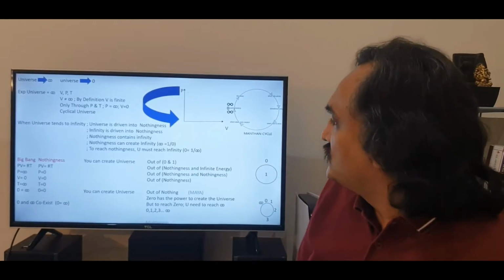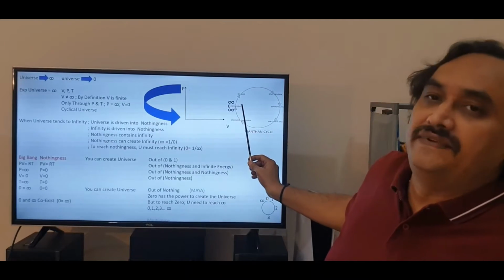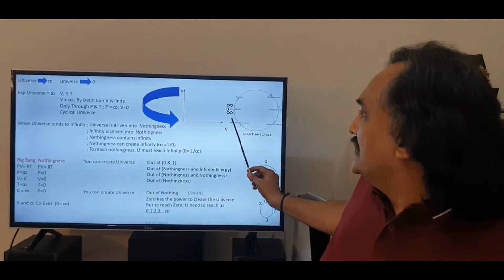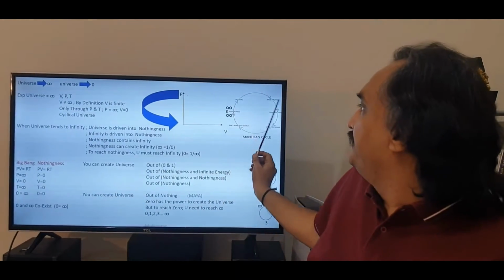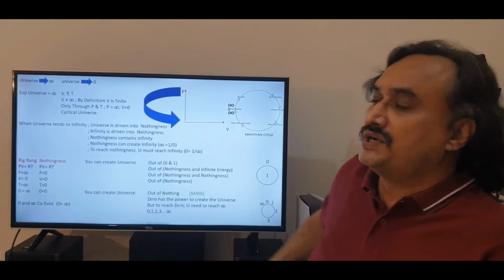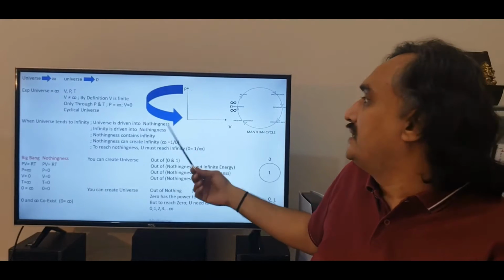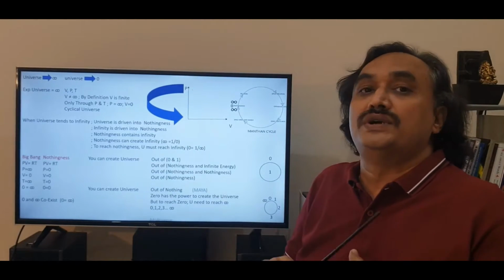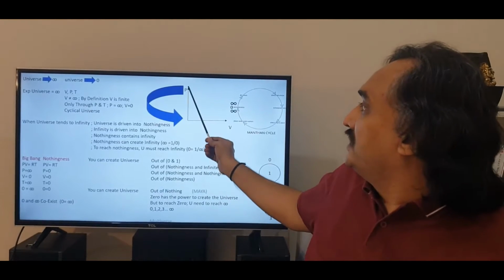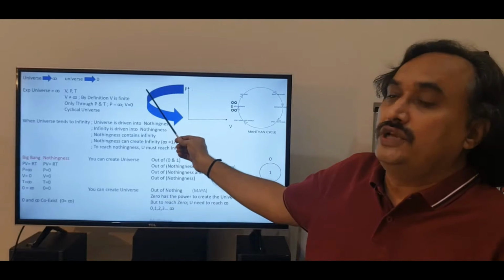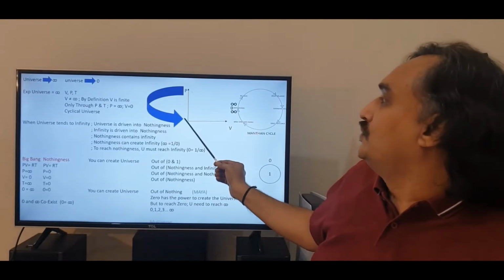So what we are trying to say is, when the universe is driven towards infinity, the universe tends towards zero. In the sense, when the pressure and temperature and the volume are going towards infinite levels, the pressure, as though this graph is bending and bringing it back towards zero.